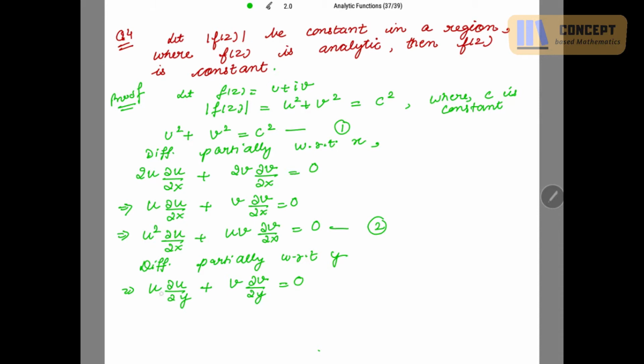Now I am multiplying the whole equation by v. Okay, wait. If I use the CR equation here, I need this partial to be in terms of u only. So instead of ∂v/∂x, can I use a CR equation to use here ∂u/∂y?